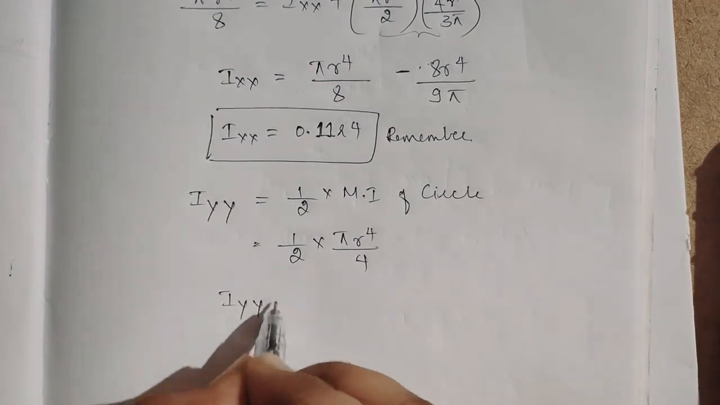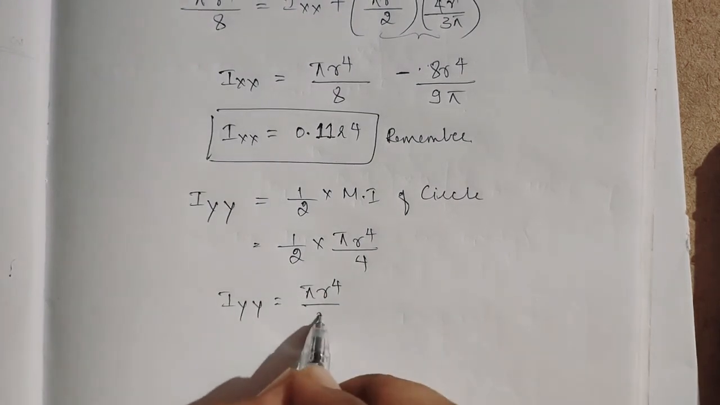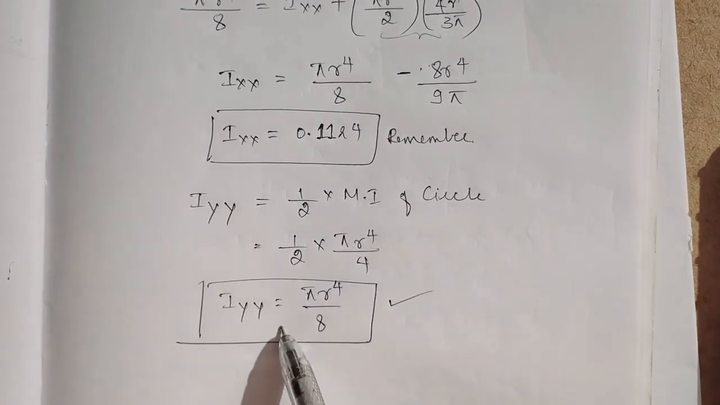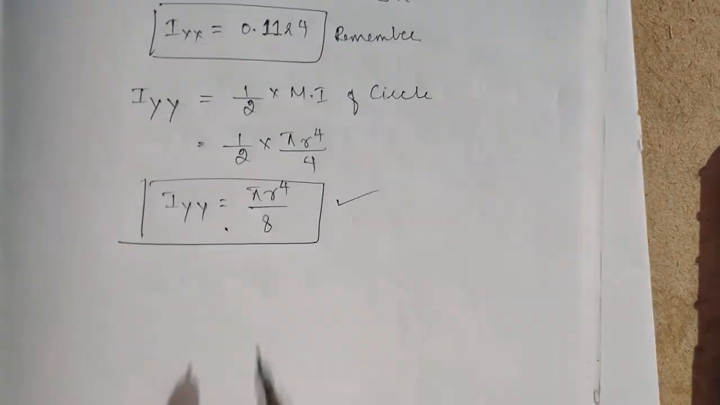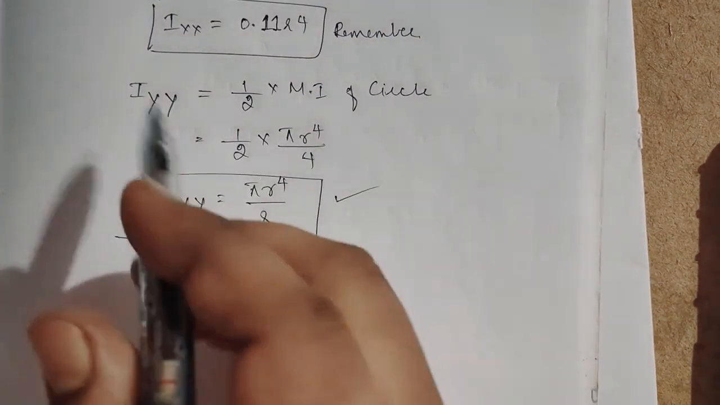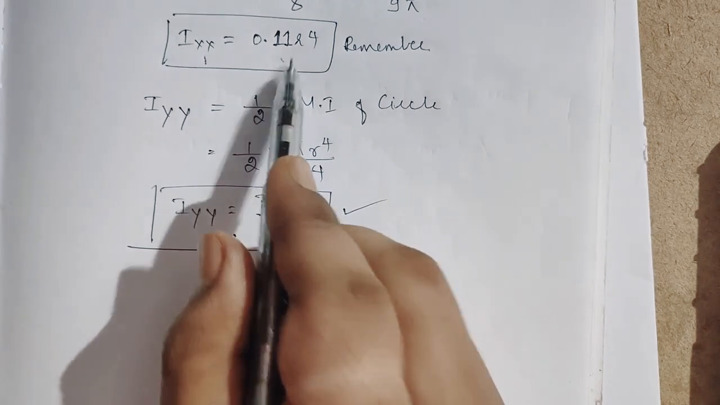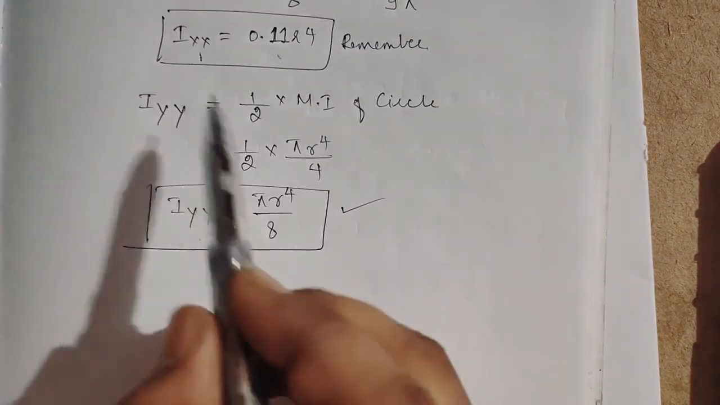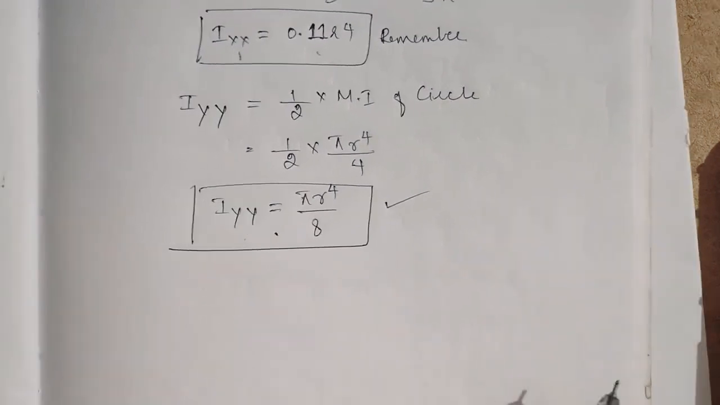Earlier I said Ixx is equal to Iyy for the circle. So it will be the same for the semicircle also. See here, Iyy is also nothing but IAB, pi r to the power of 4 divided by 8. So if you want to find about the centroidal axis xx, it is 0.11 r to the power of 4. If you want to find the moment of inertia of the semicircle about the y axis, it is pi r to the power of 4 divided by 8.